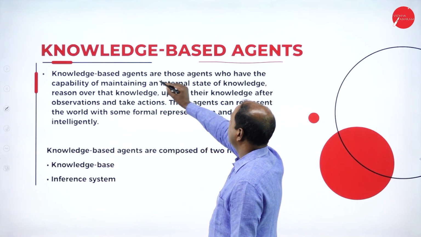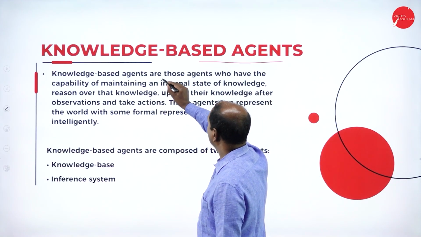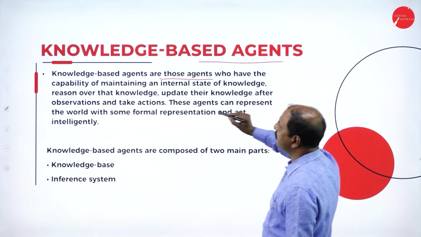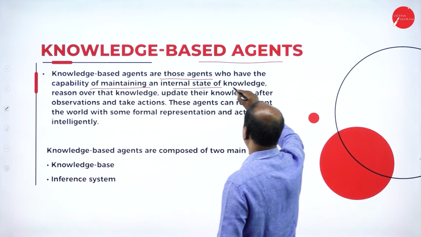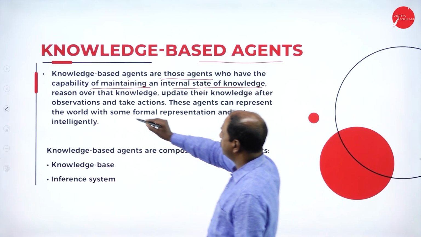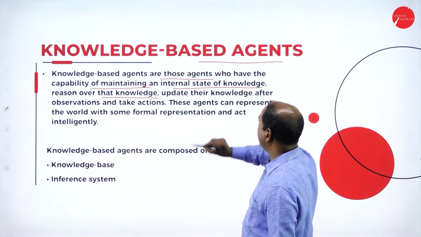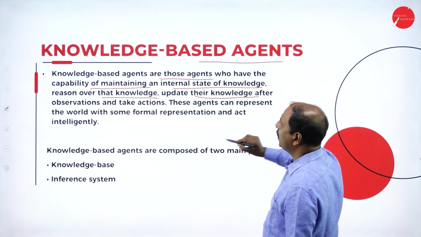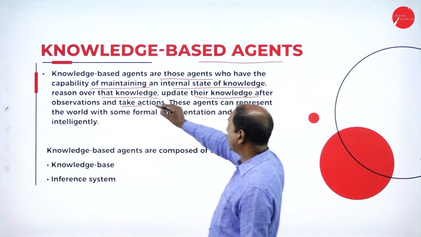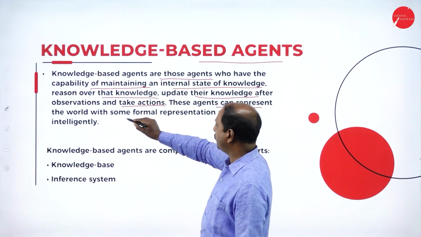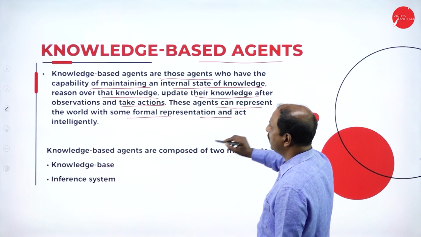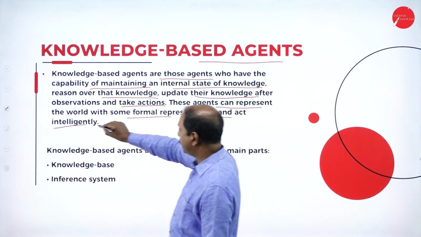Knowledge-based agents are those agents who have the capability of maintaining an internal state of knowledge, reason over that knowledge, and update their knowledge after observation and take actions. These agents can represent the world with some formal representation and act intelligently.